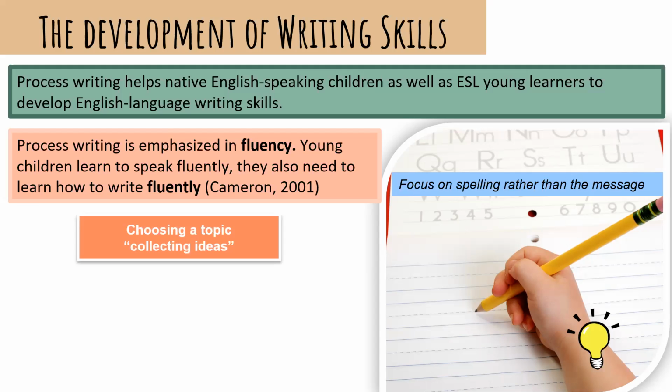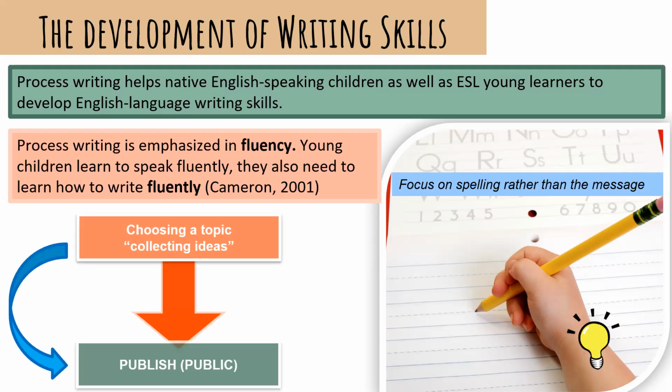So basically, the process starts with collecting ideas by choosing the topic, right? Brainstorming, choosing or selecting what topic you're going to write. And at the end, we have the publish, right? And the product of your writing.